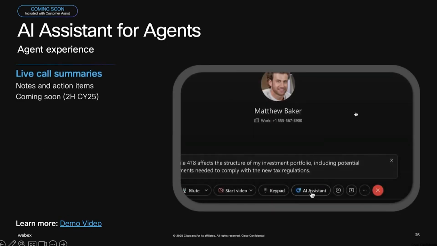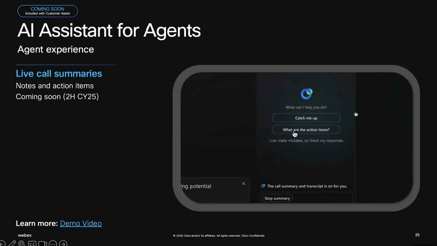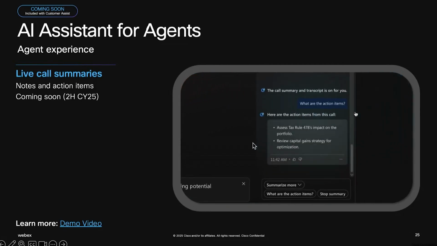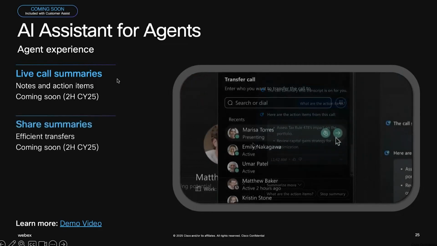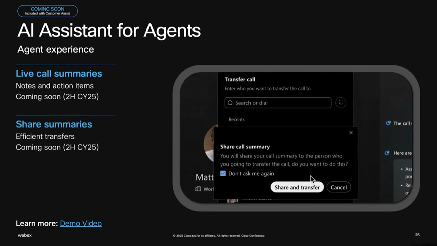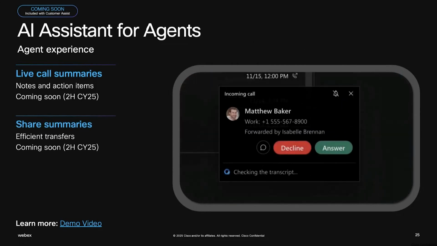So I've received a call from Matthew Baker. Immediately I click on AI assistant, and it starts taking notes on my behalf. The moment I see that the notes have been taken, the customer has an advanced query related to taxation, and I'm not an expert on that topic. So I'll quickly transfer that call to the agent who is an expert on that, for example, Marissa in this particular video.